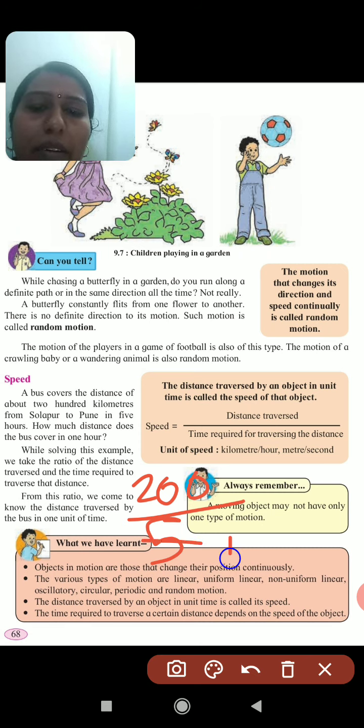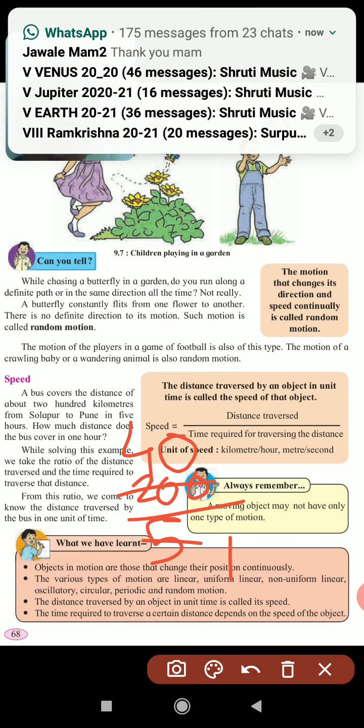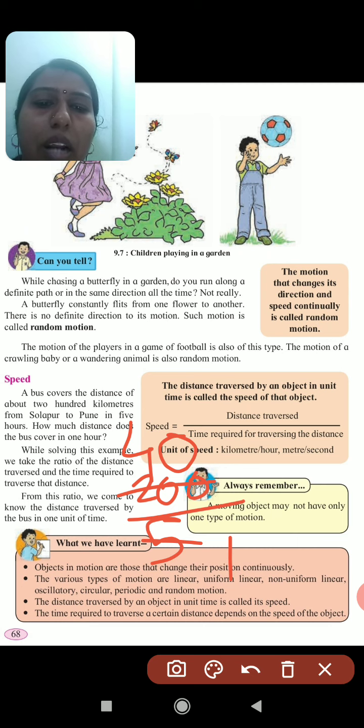So 5 ones are 5, 5 fours are 20, and 0 as it is. So 40 kilometers per hour is the distance covered by that bus. So from this ratio we come to know the distance covered by the bus in one hour. The unit of speed is kilometer per hour. If it is given in meters, then meter per second.